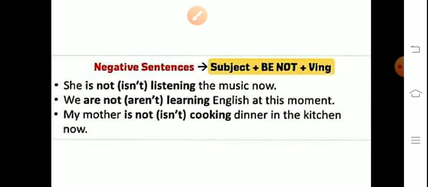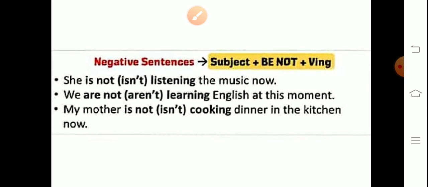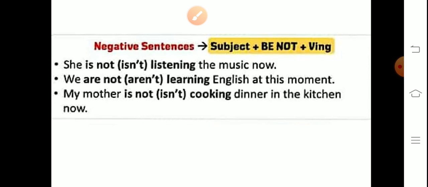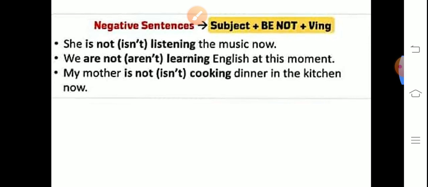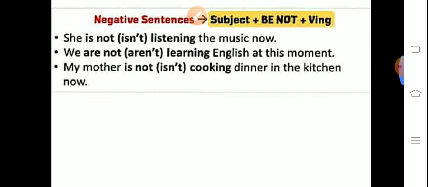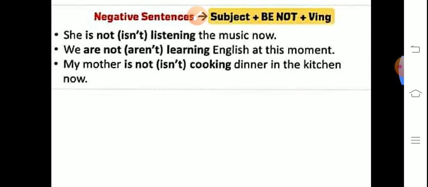My mother is not cooking dinner in the kitchen now. If the sentence is, my mother is cooking the dinner in the kitchen now, then the negative is, my mother is not cooking the dinner in the kitchen now. Clear? So subject plus is, am, are plus not plus verb first form plus ing. Clear?